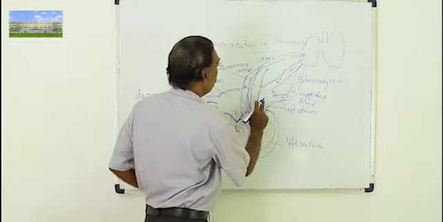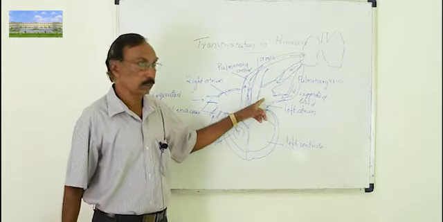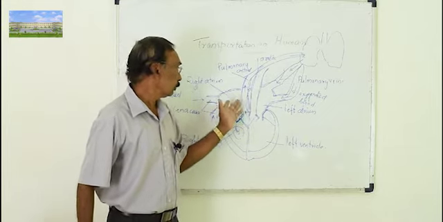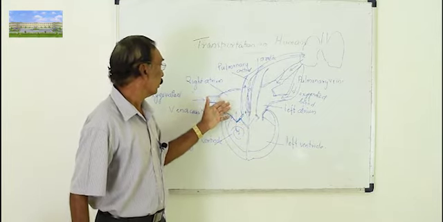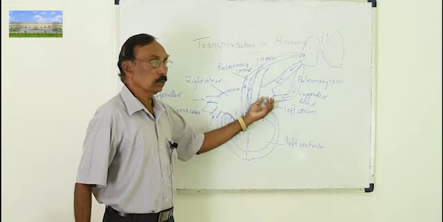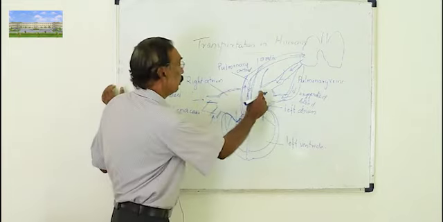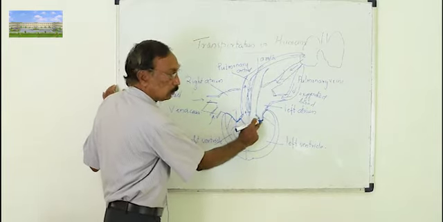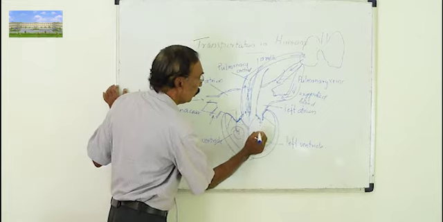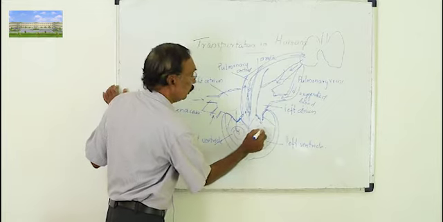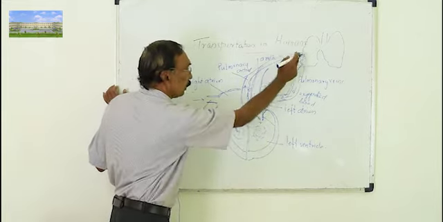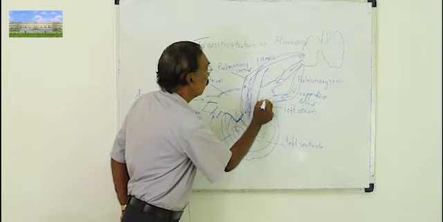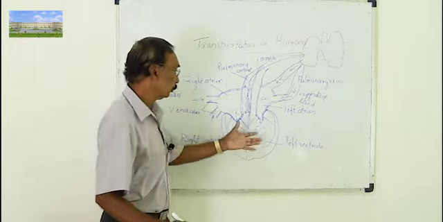You can see where it will come first: the left atrium. As I said, similar to the right side, this will contract. The blood will come down through this valve, which is called the bicuspid valve, not given in the textbook. What type of blood is this? Oxygenated blood. We know it is coming from the lungs. It will come here and then to the left ventricle.